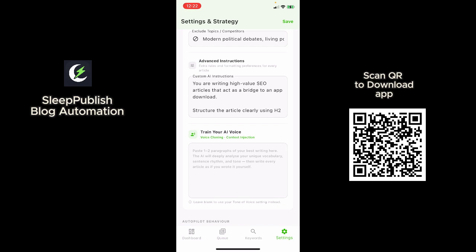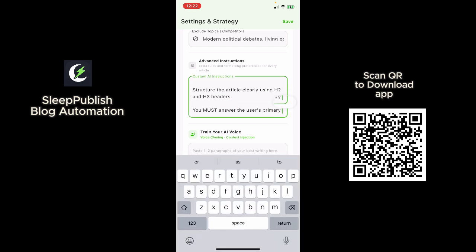and then you can give it a kind of advanced instruction on how you want the articles to be written. So this is my own advanced instruction. It's very detailed, so you can do the same thing.